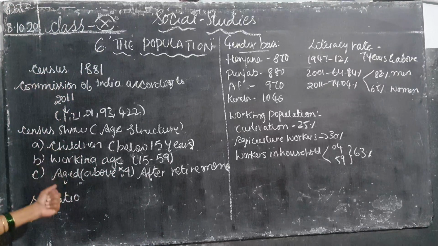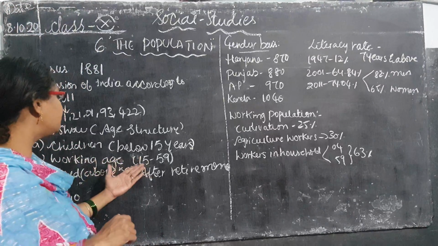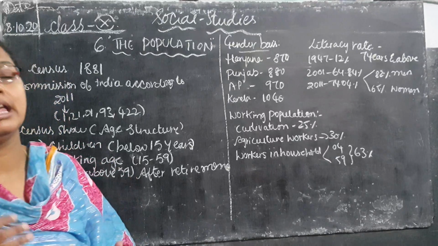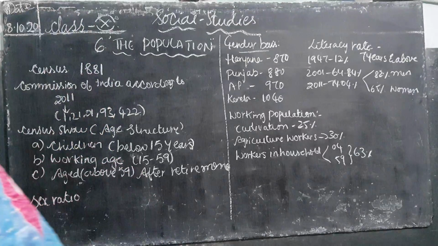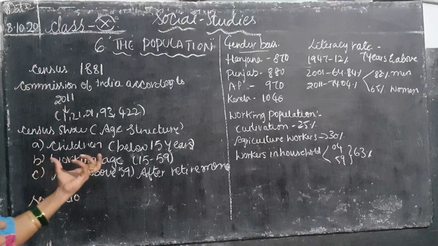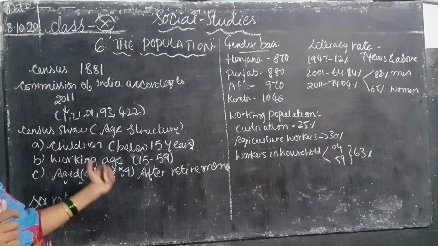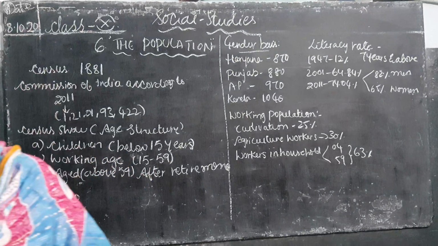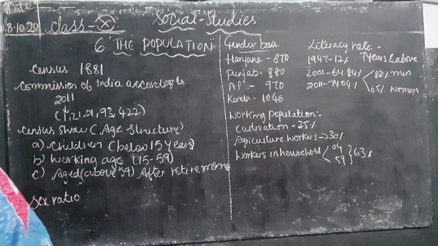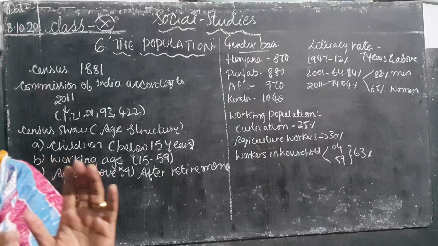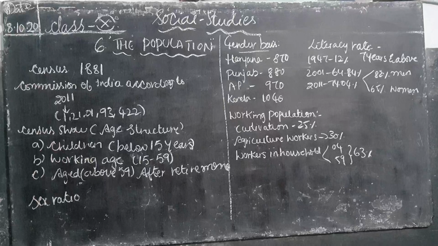Next, coming to the working age. When you compare with the working age 15 to 59, what is this age? When you complete your graduation, when you complete your PG, you will be in search of your job. So what is your job searching age? After 15 to 59, you will have the eligibility to do a job according to your will and wage. So the working age is considered as how many years? Between 15 to 59.